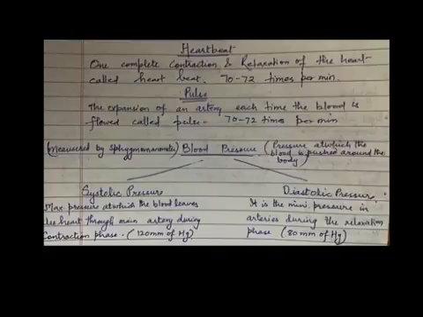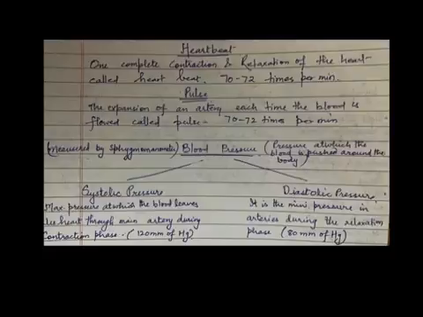Now, blood pressure. The pressure at which blood is pumped around the body by the heart is called blood pressure. The blood pressure of a person is always expressed in the form of two values called systolic pressure and diastolic pressure. In order to understand this, we should first know the meaning of systole and diastole.